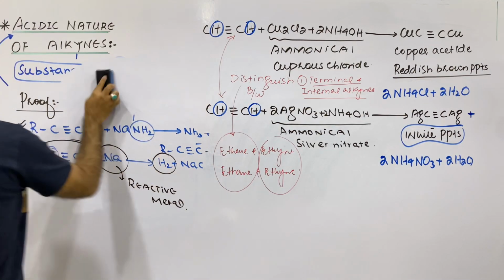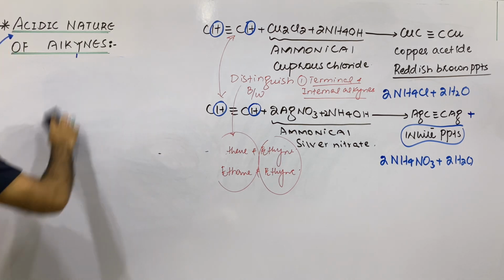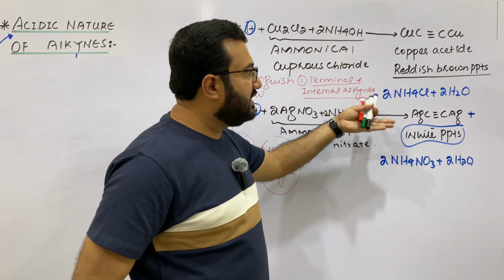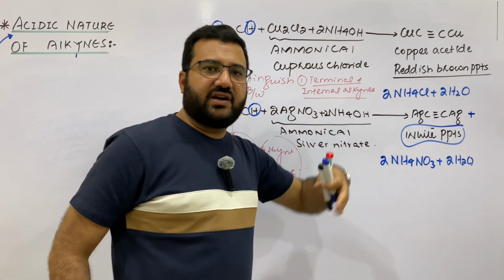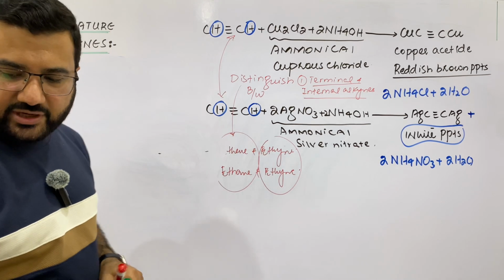And my dear students, copper acetylide and silver acetylide are both highly reactive and explosive in nature, so they are usually not separated from the reaction mixture. If you want to reconvert these copper or silver acetylides into the alkyne, then dilute acids can be used.